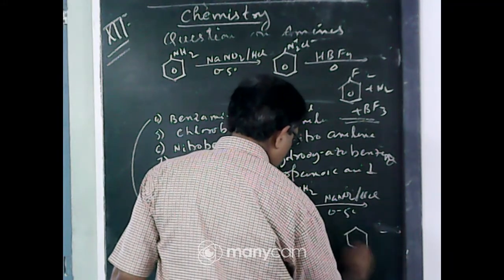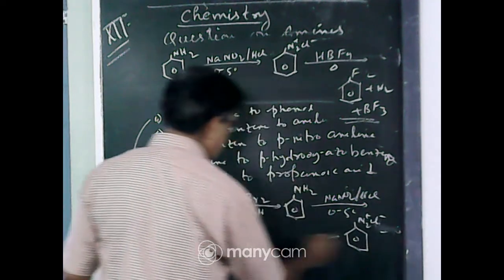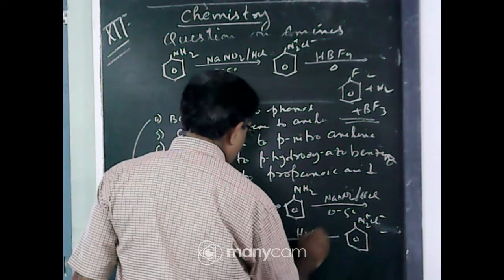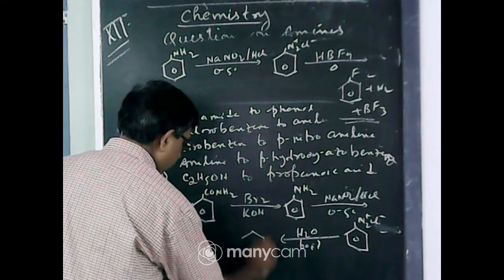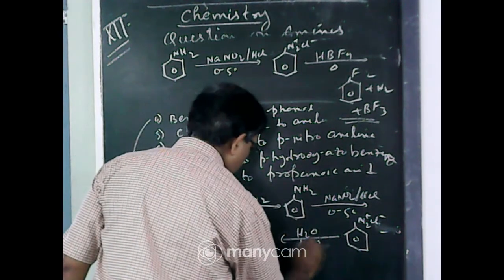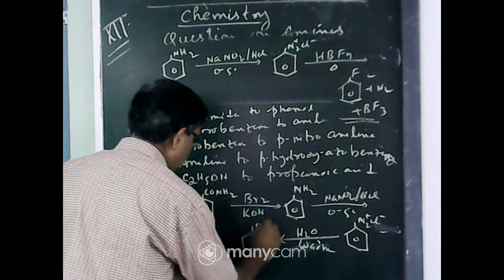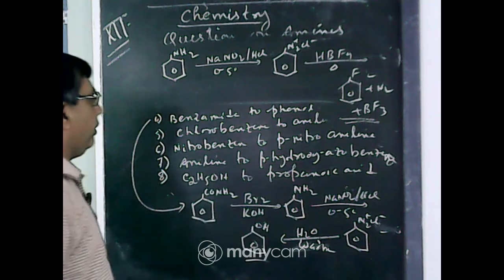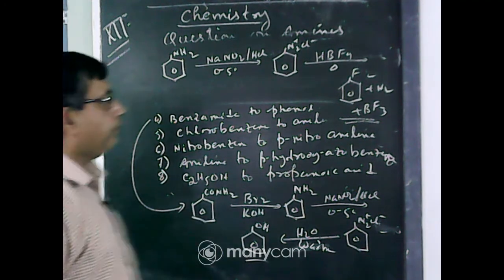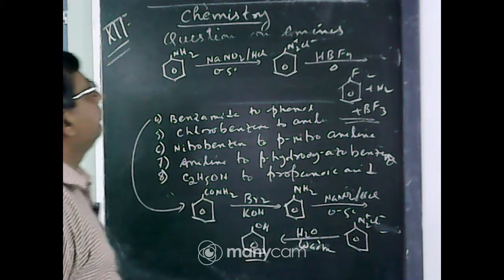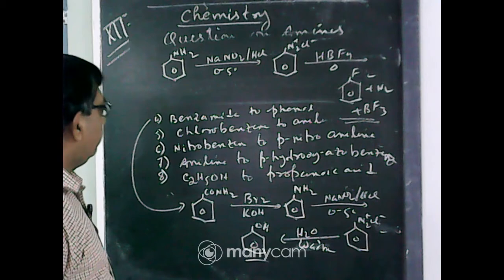Benzene diazonium chloride, N2 plus Cl minus on the benzene ring. Now warm with water, not boil, warm, thus heat, it gives phenol. So this is benzamide and this is phenol. Benzamide to phenol.